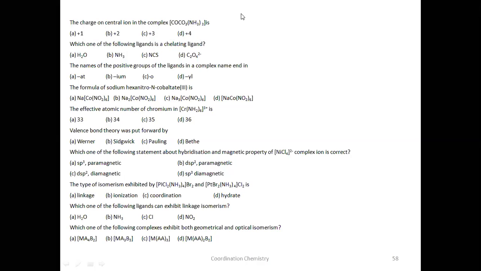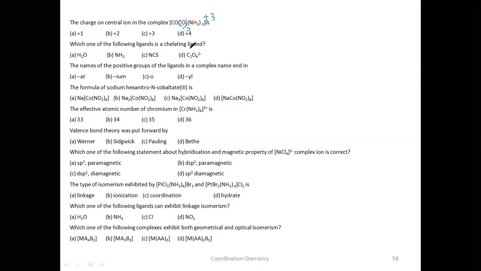So you should get +3. What is the charge now? +3 is the charge. C.